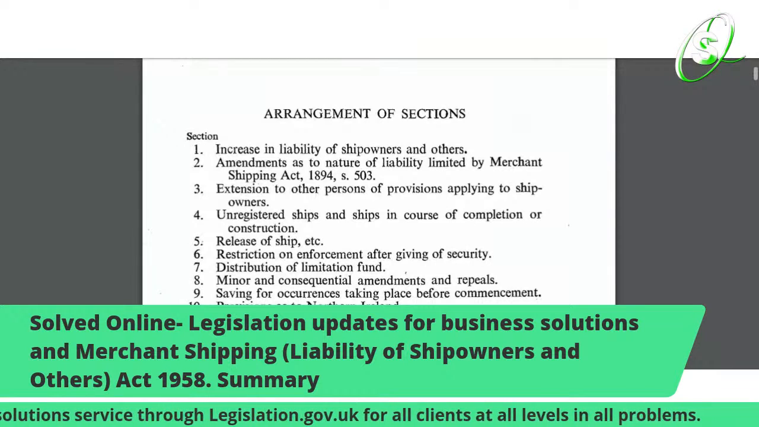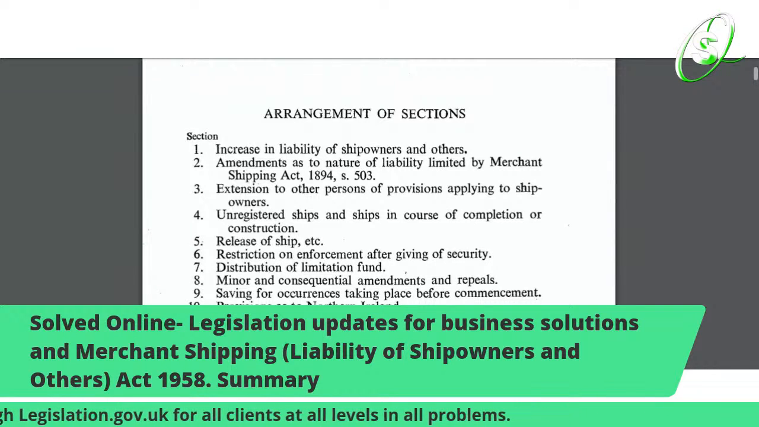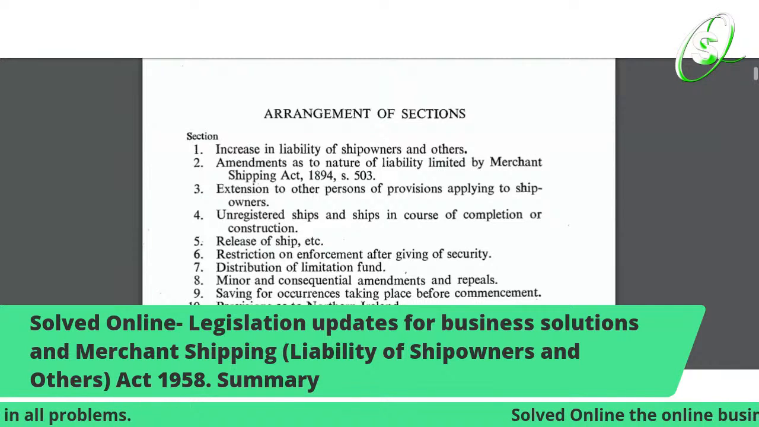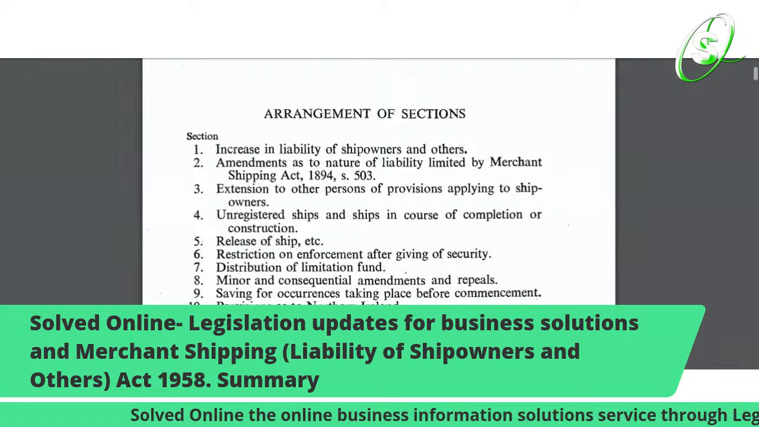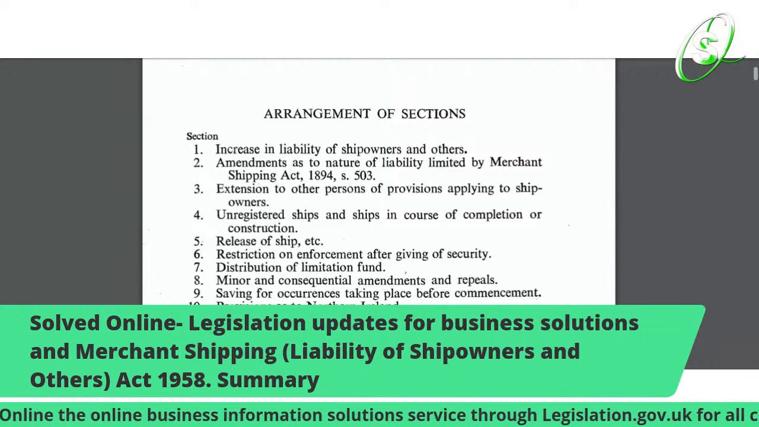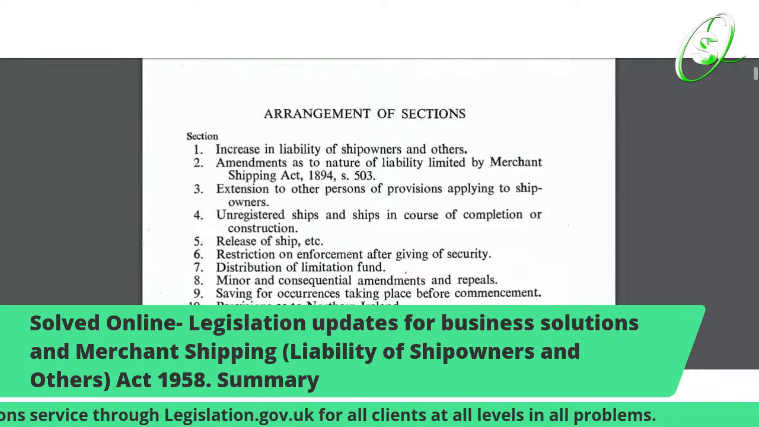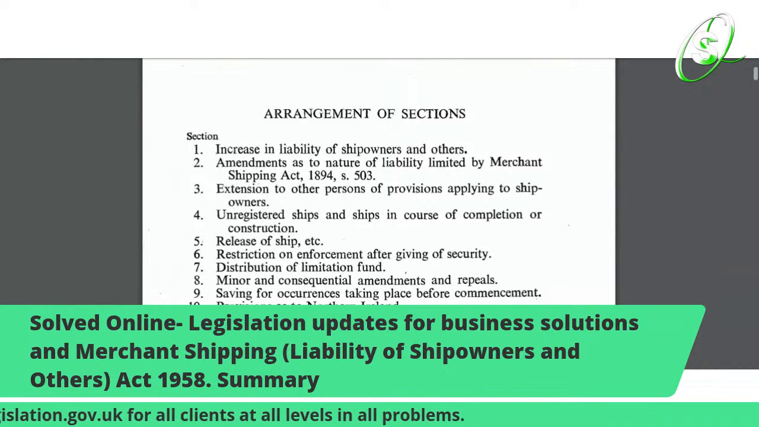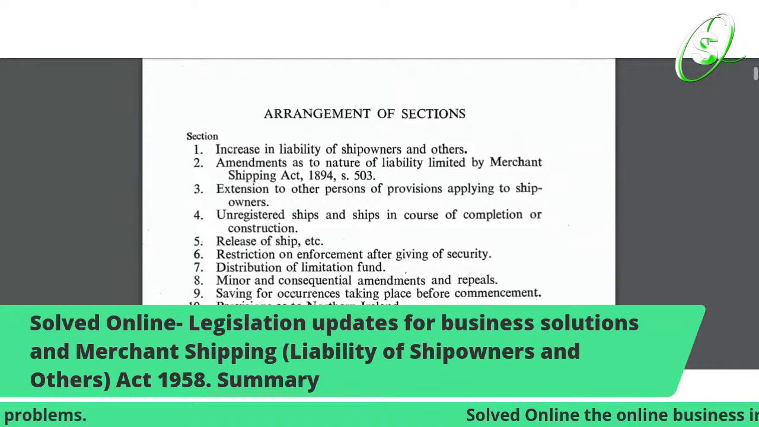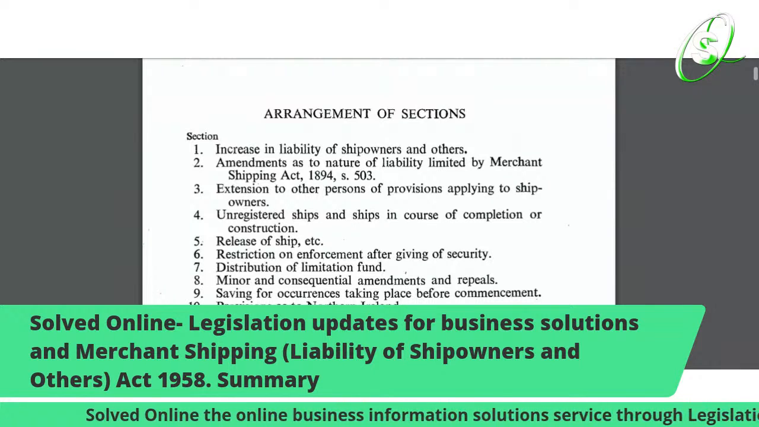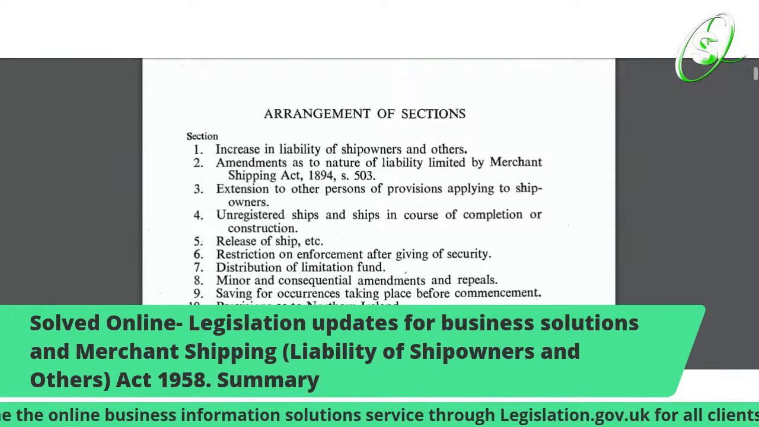So section 1, increase in liability of ship owners and others. So you know they have to be more strict, more specific in what they're doing and what type of ship, what type of body they're carrying. Everything has to be on board, and it was amended as to the nature of liability limited by Merchant Shipping Act 1894, section 503. So number 3, extension to other persons of provisions applying to shipping, so ship owners.